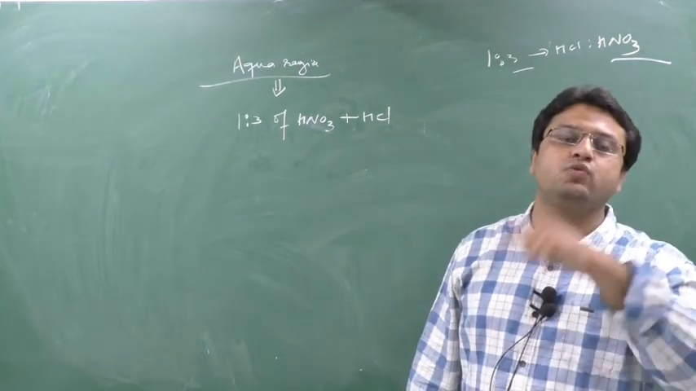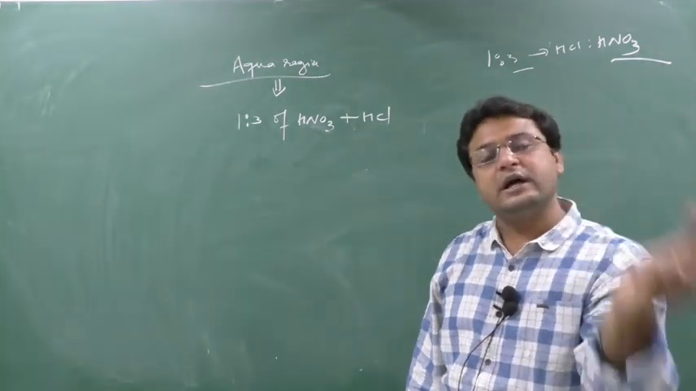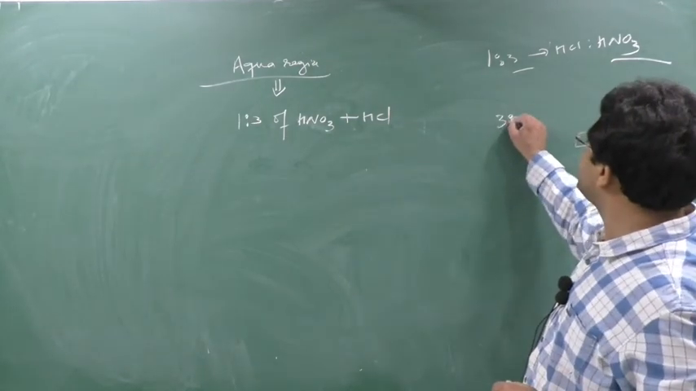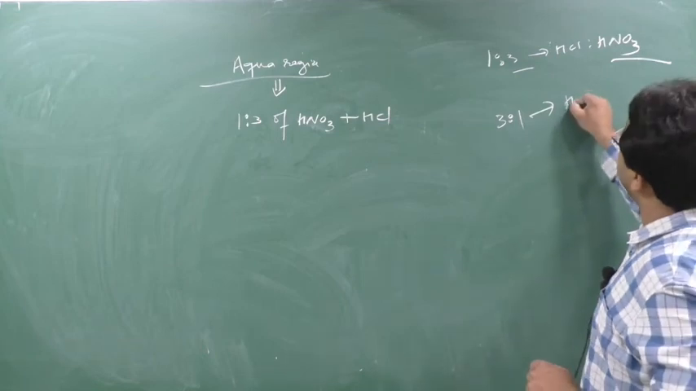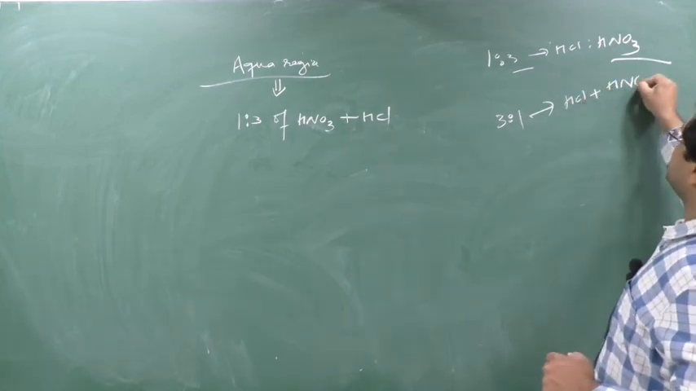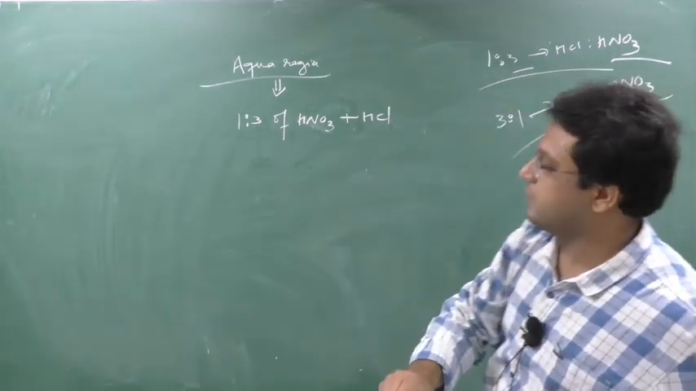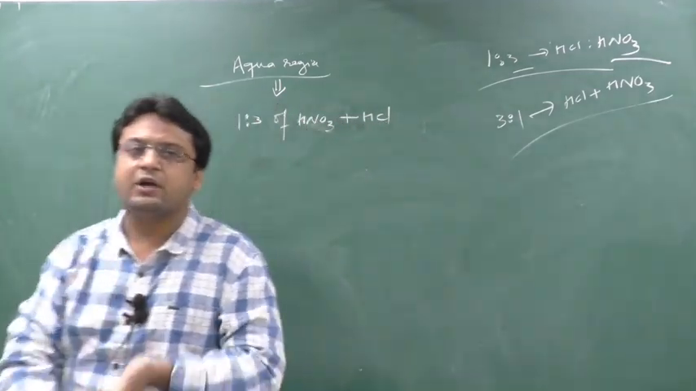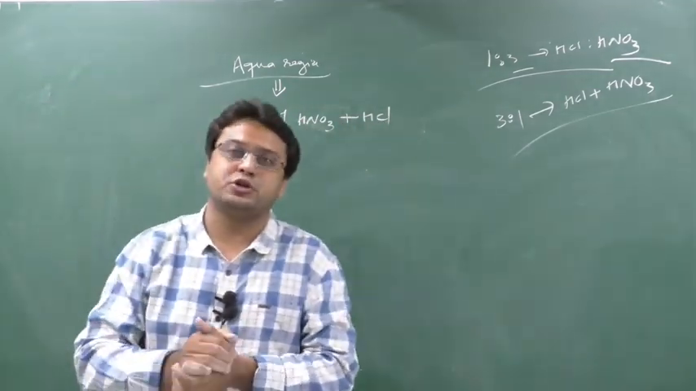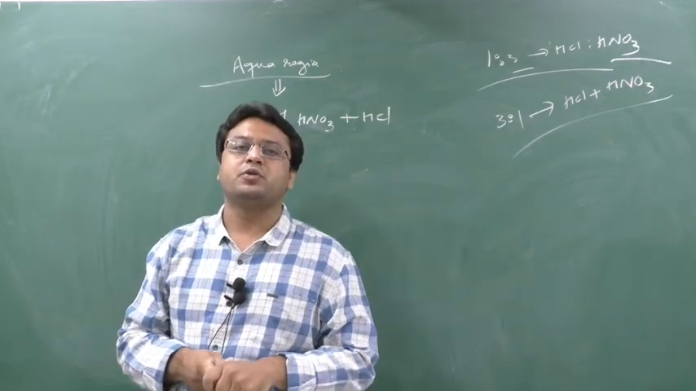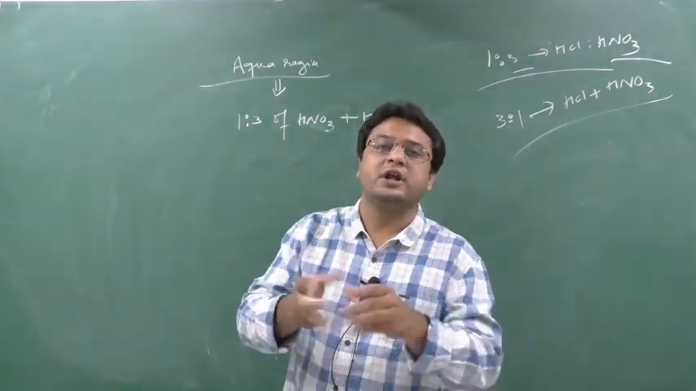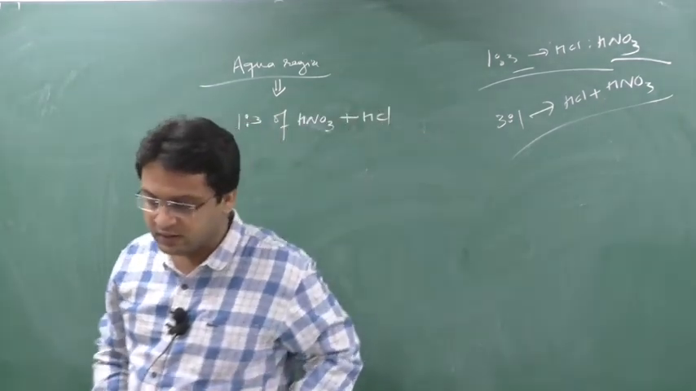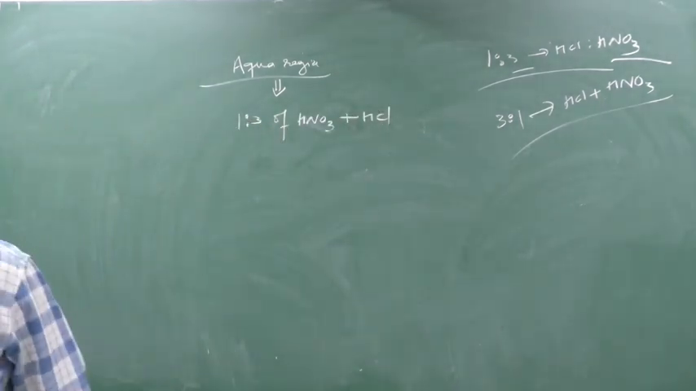If I say 3:1 proportion, what will I write as the answer? 3 means HNO3 will not come; HCl will come plus HNO3. So this is also aqua regia. Clear? So aqua regia is a mixture of 1:3 proportion of concentrated nitric acid and concentrated HCl. This mixture is made to do the reaction with certain noble metals. That's it for today. In the next class I will see some other questions. Thank you.